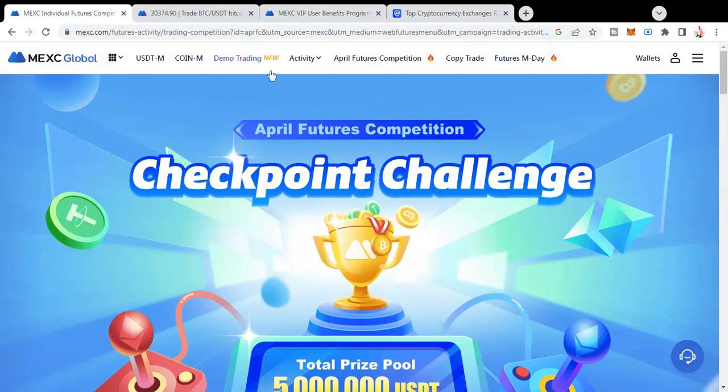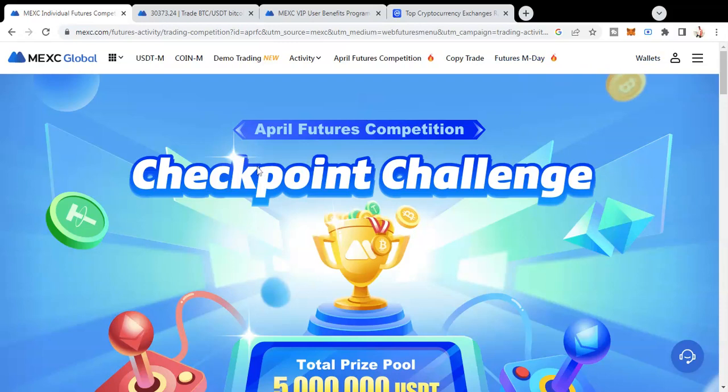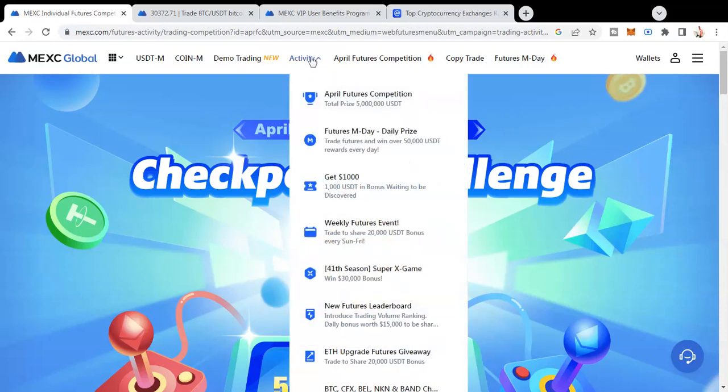and they also have this demo trading account. If you are new to trading, you can click over here and trade. The advantage of MXC Global is you don't need to do KYC. I think it's up to 20 bitcoins; anything above 20 bitcoins, you will need to do KYC. And this MXC Global Exchange also has high liquidity, so you don't have to worry about your funds being stuck in the sell pool.